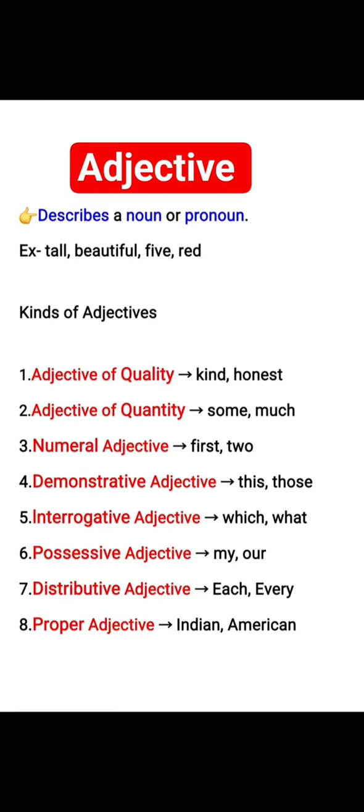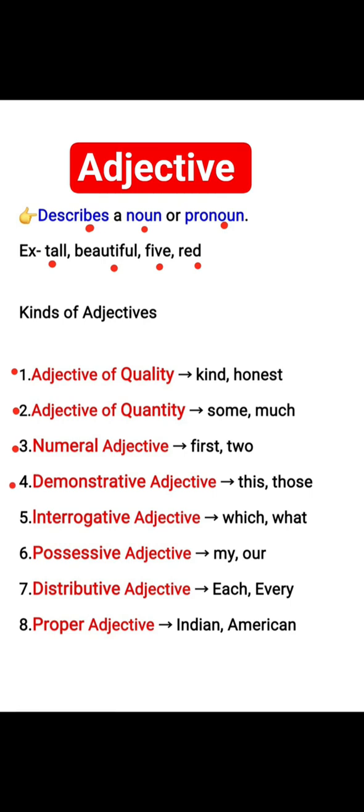Adjective. It describes a noun or a pronoun. For example, tall, beautiful, fine, red. Types of adjectives. Adjective of quality. For example, kind, honest. Adjective of quantity. For example, some, much. Numeral adjective. For example, first, two.